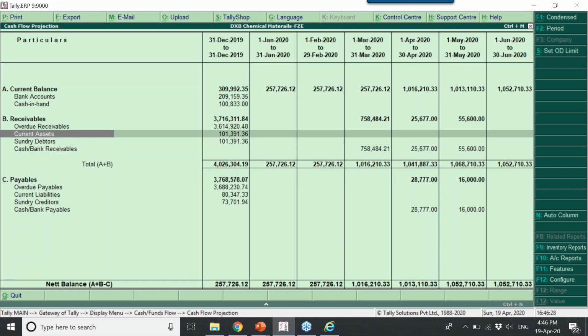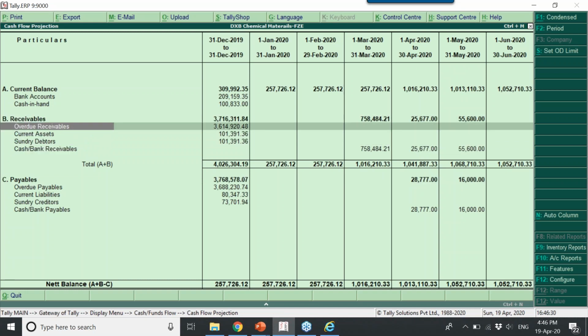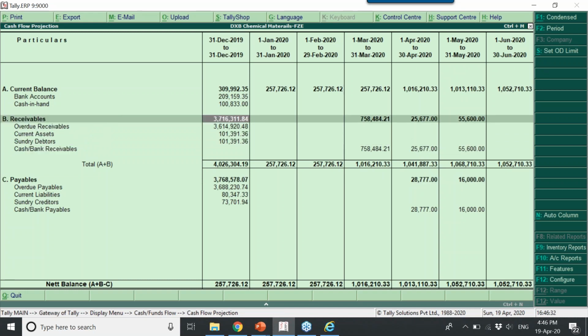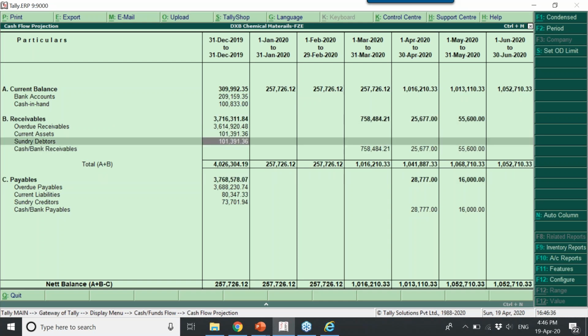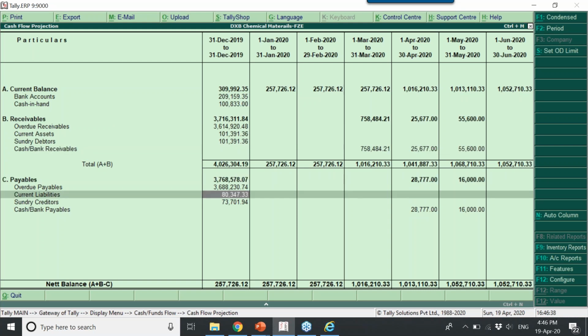Now you can see this part is only receivable and overdue is here, correct? So considering overdue, because these are all the bills where the customer has not issued any PDC, they are only there in your books of accounts. So finally it shows what the liquidity position is for the next 6 months.